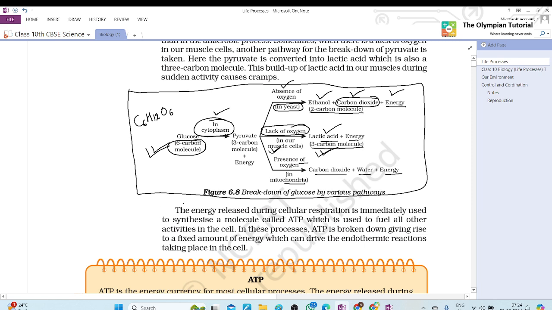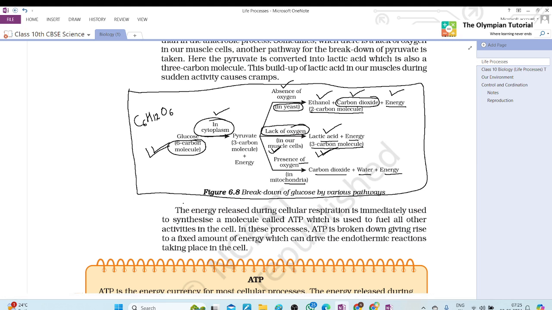The energy released during cellular respiration is immediately used to synthesize a molecule called adenosine triphosphate, which is ATP. It is used to fuel all other activities in the cell. In these processes, ATP is broken down, giving rise to a fixed amount of energy, which can drive the endothermic reactions taking place in the cell.